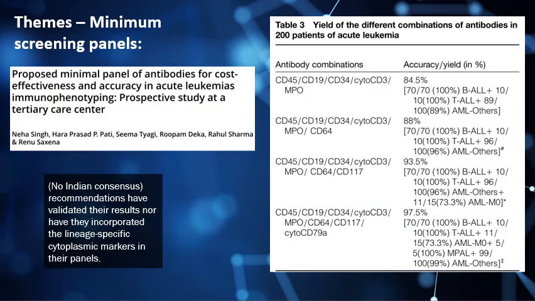Another paper that looked at the theme of minimum screening panels was a paper by Singh et al., and they looked at the accuracy and cost effectiveness of these panels. It was the only paper I found that actually compared a number of limited immunophenotyping panels and reported the accuracy or yield in percentage. And you can see as you include more antibodies in your panel, you get a higher accuracy, but the aim would be to find a minimum panel that gives the best compromise between number of antibodies and accuracy available.